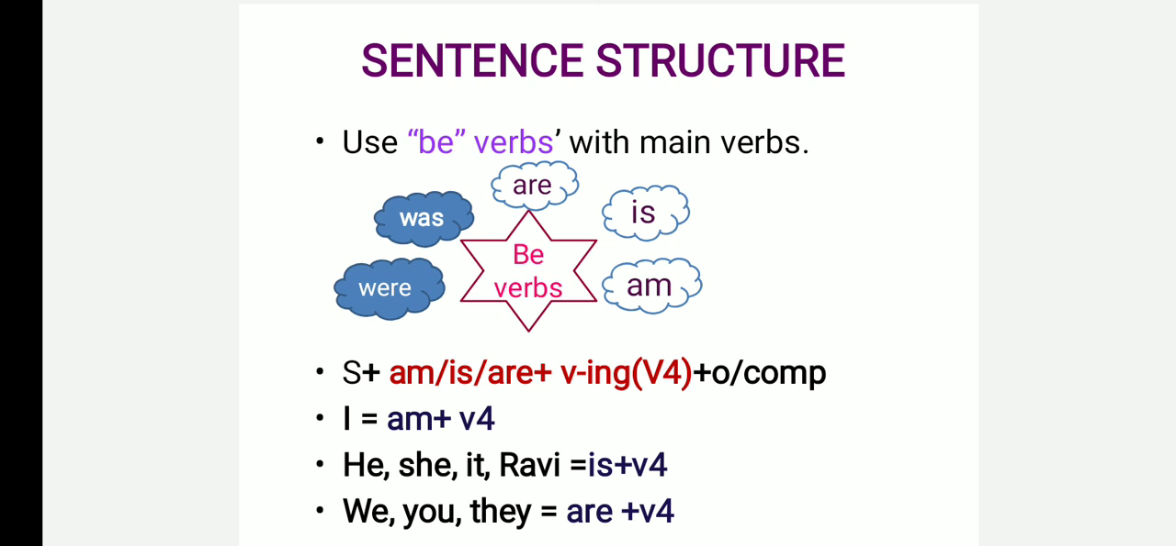With the pronoun I alone we use the helping verb am. For the third person singular we use the helping verb is. And for the plural, the first person plural, second person plural and third person plural, we use the helping verb are with the ing form of the verb. So this is what we learned today.